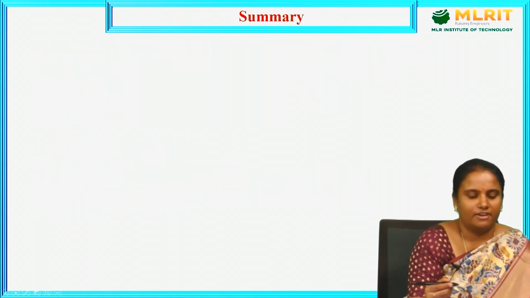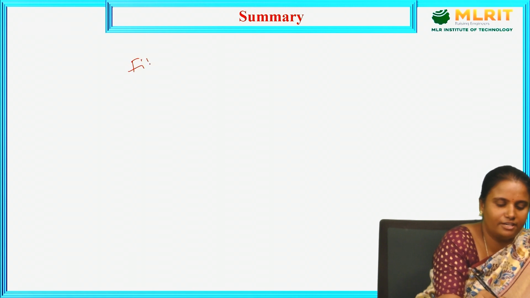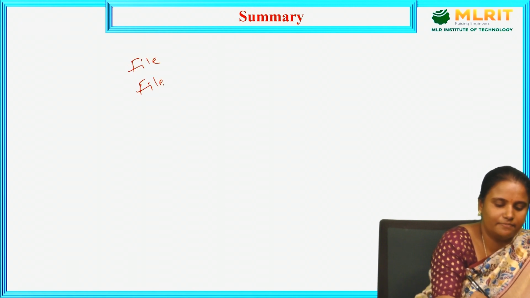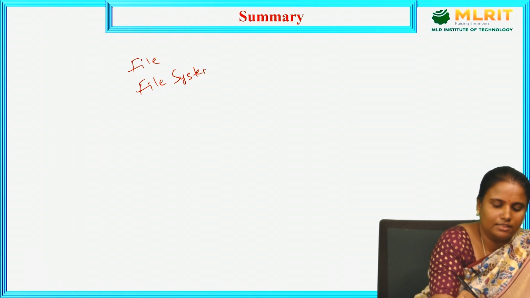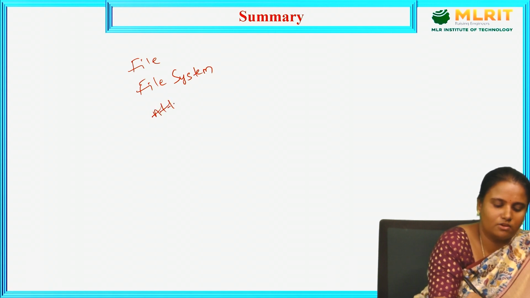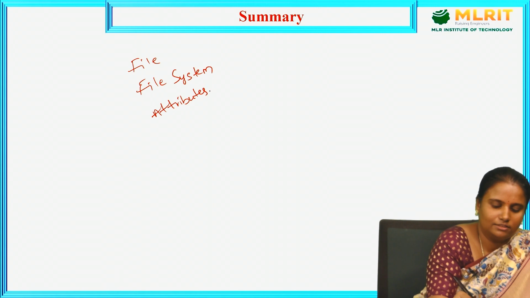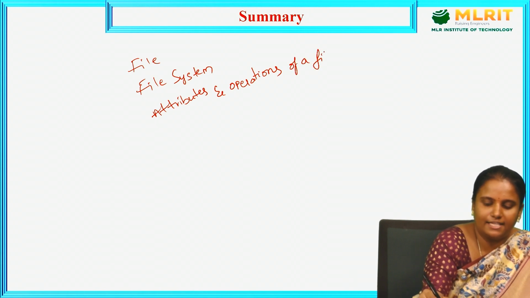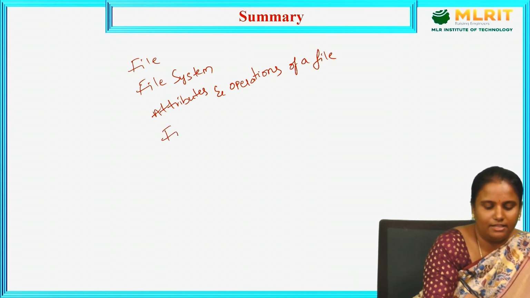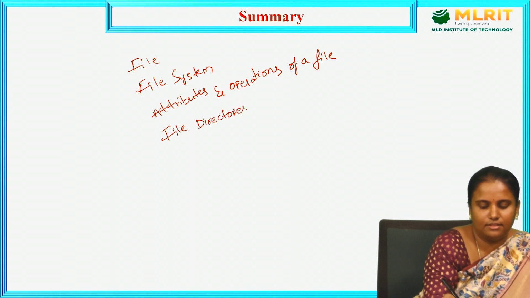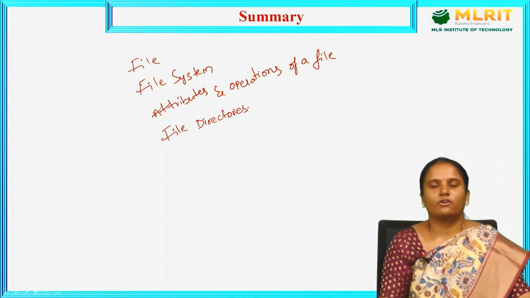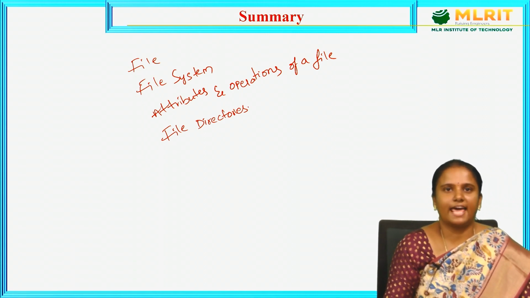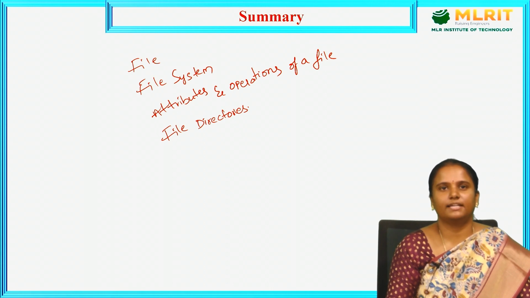So in this session we have seen about file definition and file system, and next, the attributes of a file, attributes and operations of a file, and next, file directories. So in the next session, we are going to see different types of file directories. If you have any doubts, you can comment in the comment box. Thank you.